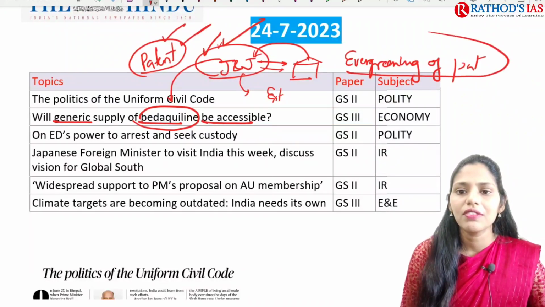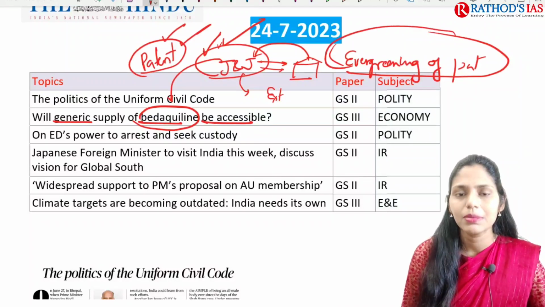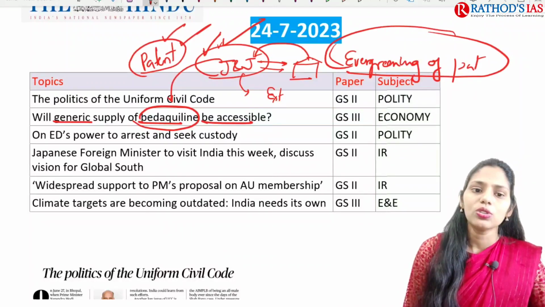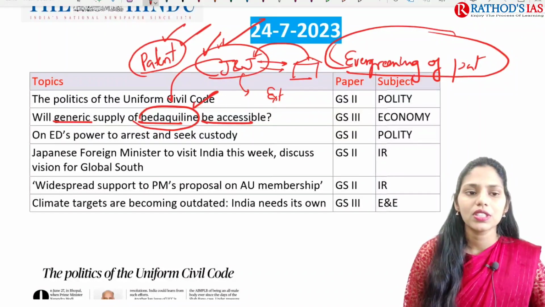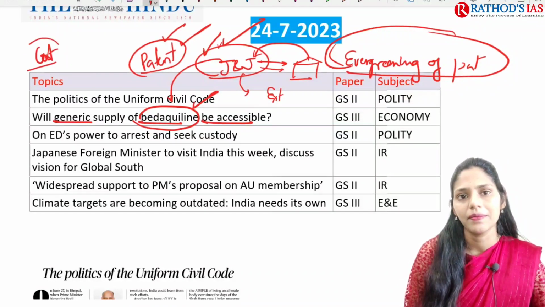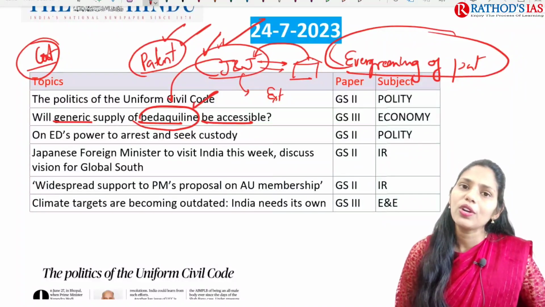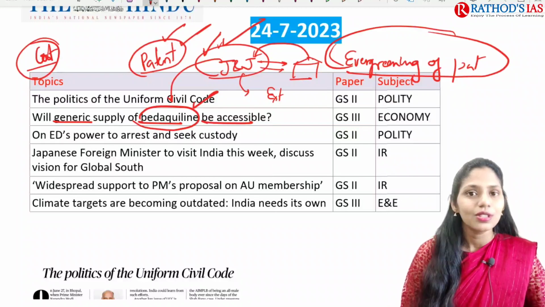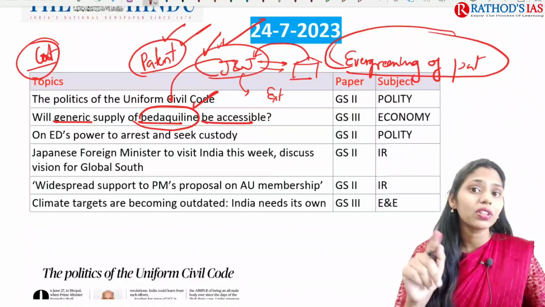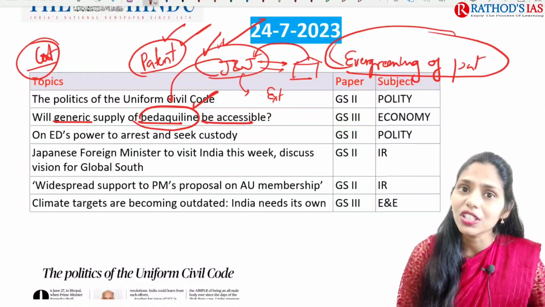So if evergreening of patent happens, what will be the impact? There will be no production of generic drug of this bedaquiline. Because of this, the cost will be very high. I think you might know about branded drugs, generic drugs, etc., right?